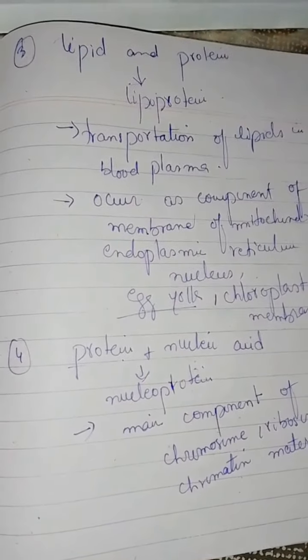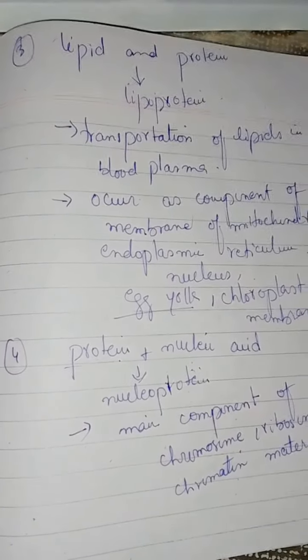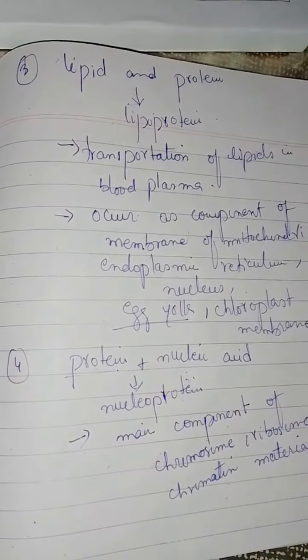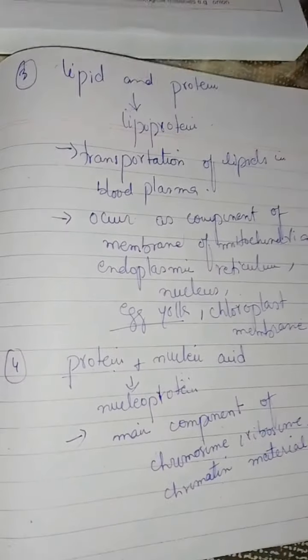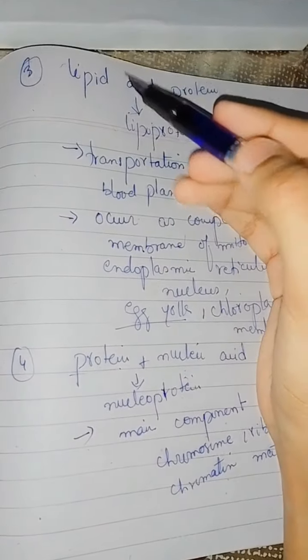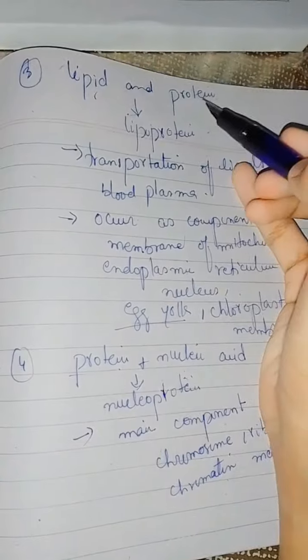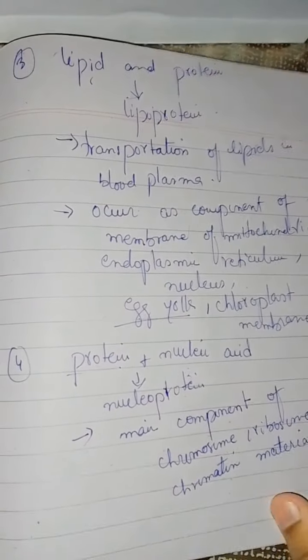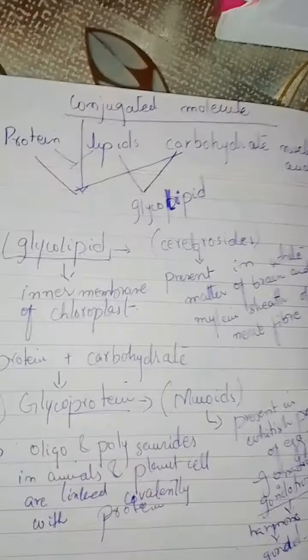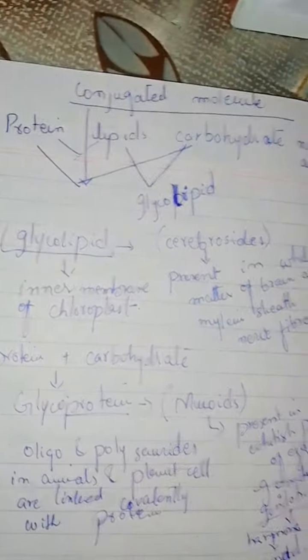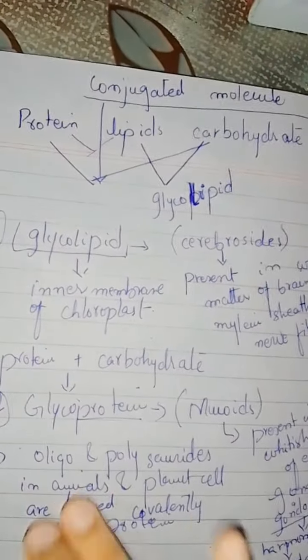These conjugated molecules are formed by the combining of biomolecules. Lipoprotein is formed by lipid and protein, nucleoprotein is formed by protein and nucleic acid, glycoprotein is formed by protein and carbohydrate, and glycolipid is formed by carbohydrate and lipid molecules.